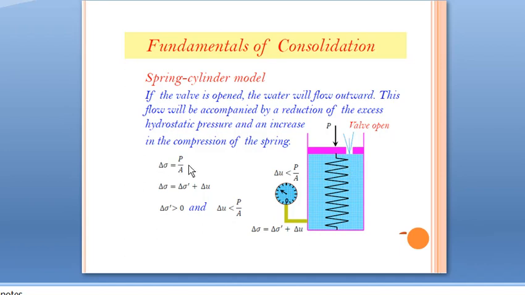Therefore here this is the external stress P by A. Total stress is equal to effective stress plus pore water pressure. In the last stage, effective stress was 0 because all the stress was taken by water. Here water is released and the spring takes load, therefore effective stress increases. Effective stress will start increasing from 0, that is, effective stress will be greater than 0, and pore water pressure will be reduced. In the last stage, pore water pressure was equal to P by A. Here pore water pressure will be reduced as time increases because water is expelled, that is, delta U is less than P by A.